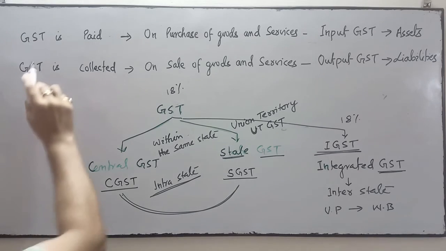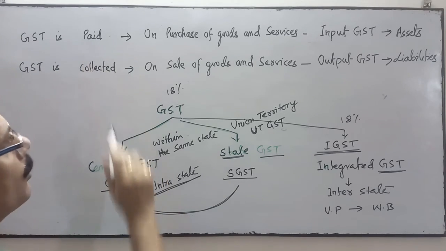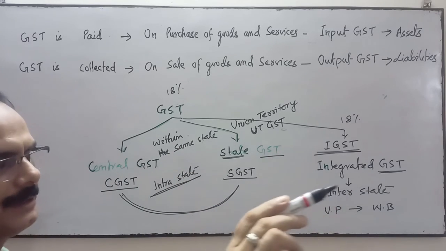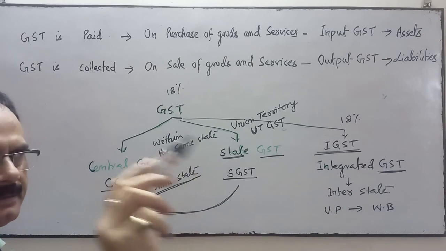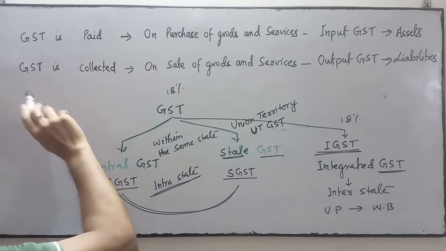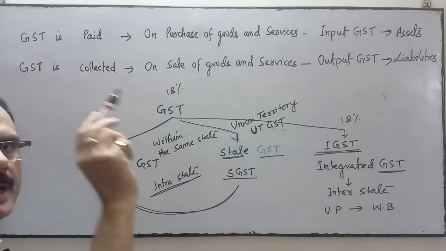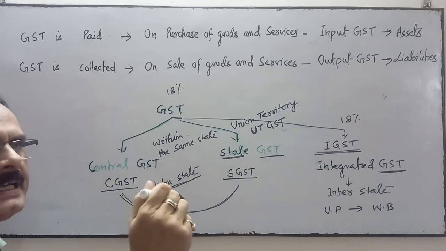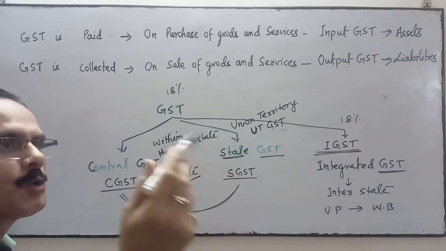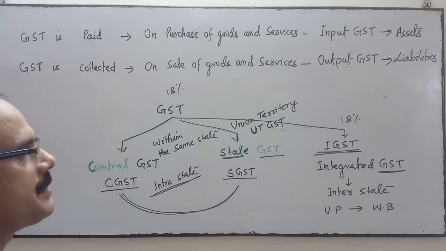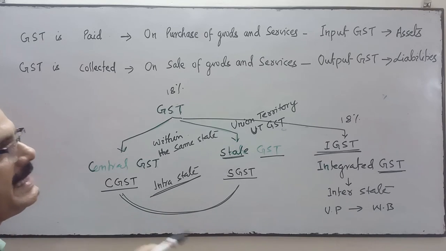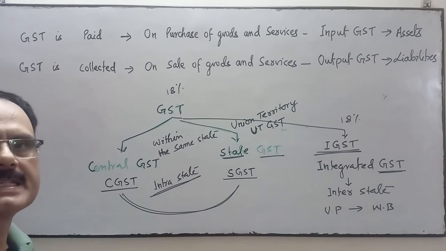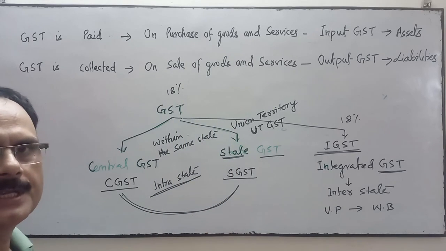So once again, GST paid when we purchase goods is called input GST, and that is an asset. GST collected when we sell goods and services is called output GST. Output GST is considered a liability.